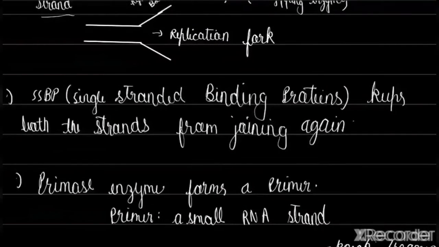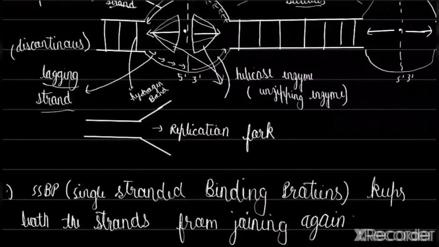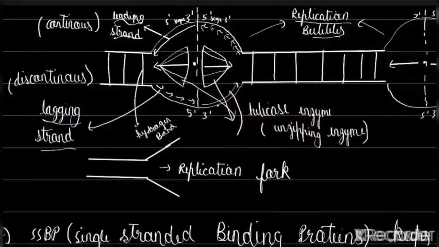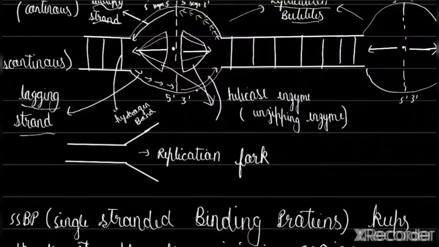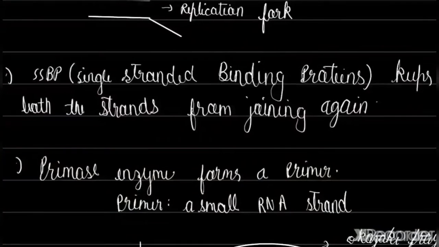And let's talk about SSBP. SSBP full form is single stranded binding protein, and it is evident from the name as well. What it does is that it binds to both the strands, and it keeps them from joining together again. If it is not present, the hydrogen bonds might join together again. So it keeps them from joining. Right. So that is the function of SSBP.